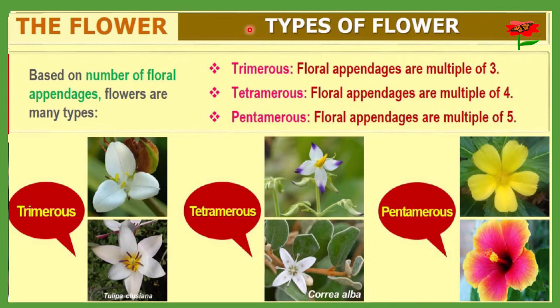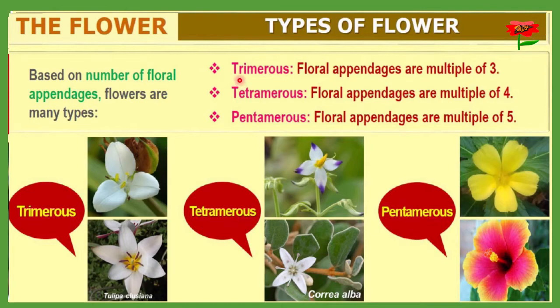Next, you can see the types of flower on the basis of the number of floral appendages. Flowers can be of different kinds on many bases, and here, based on the number of floral appendages, flowers can be of three kinds. It may be trimerous if all appendages are 3 in number, then tetramerous, where all appendages are 4 in number, and pentamerous, where all are 5 in number. 1, 2, 3, 4 and 5, like this.